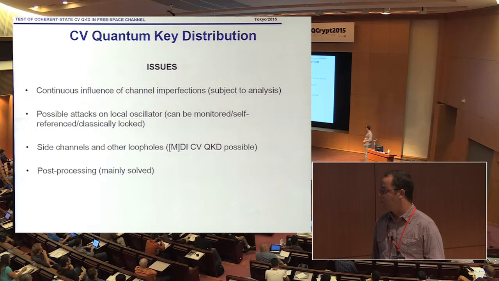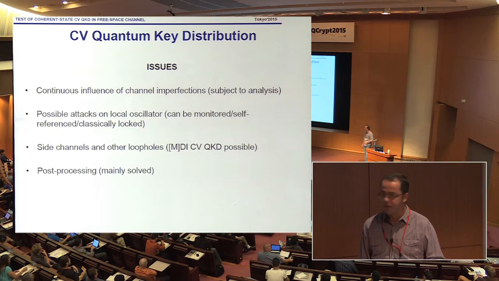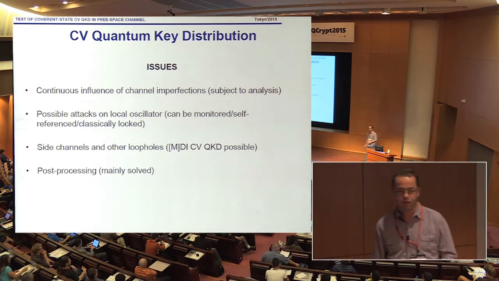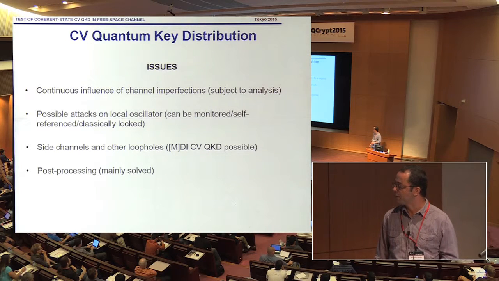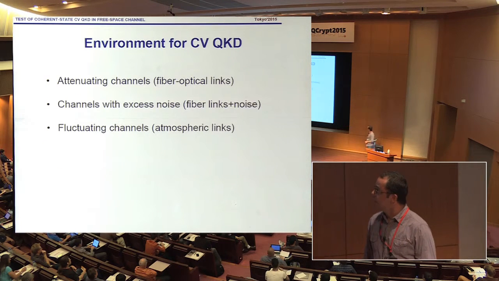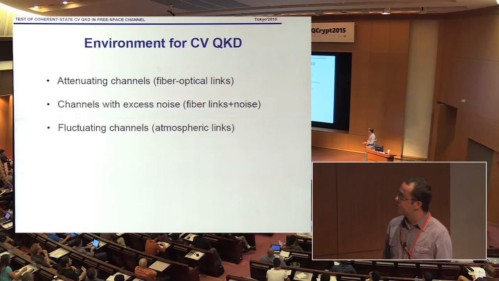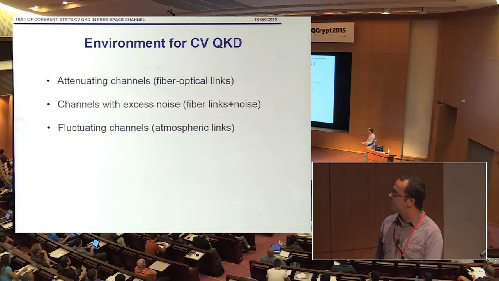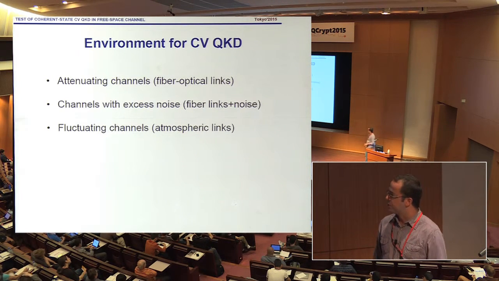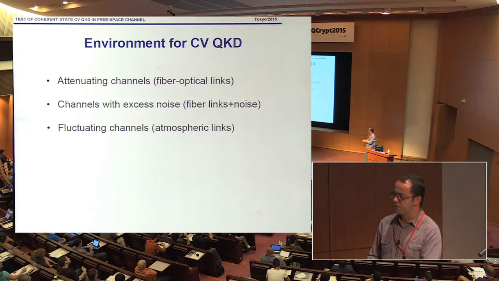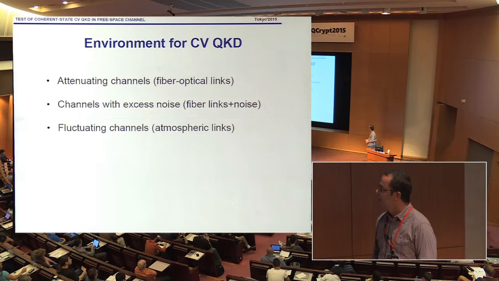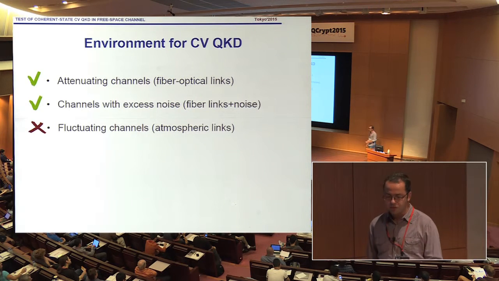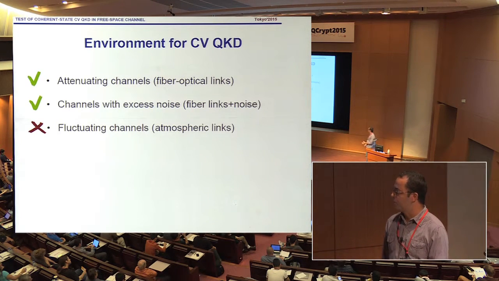And there was the issue with the post-processing of Gaussian data, but it's mainly solved. So there are already effective algorithms for that. And concerning the environment which is used as a transmitting media, it was well studied in the attenuating channels, then the channels with the excess noise or, for example, detector noise, which is attributed to the channel, so it's attributed to the effect of Eve. And the fluctuating channels were not so much studied before, so this is the subject of our research.